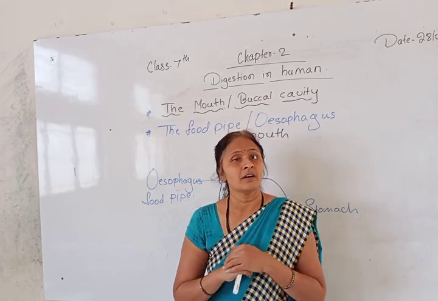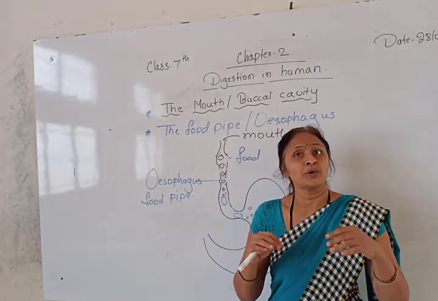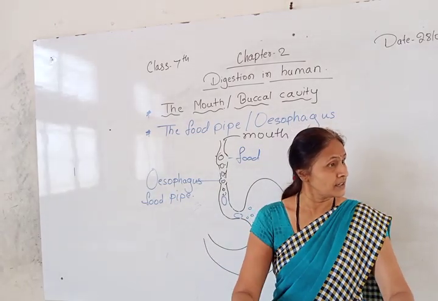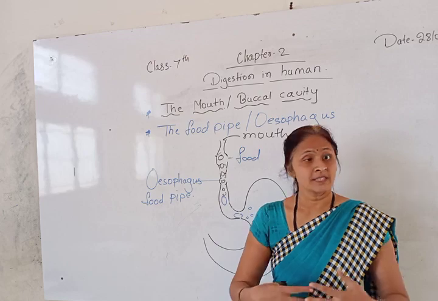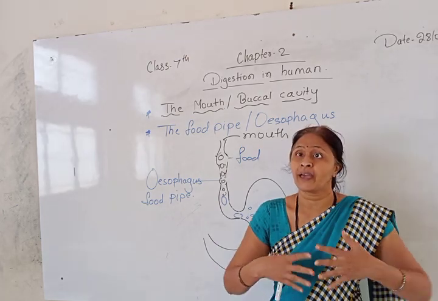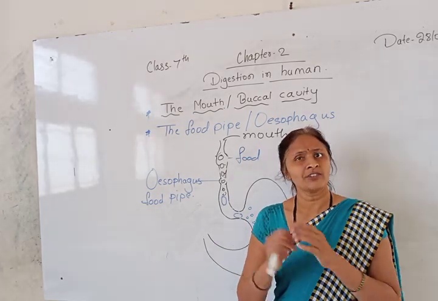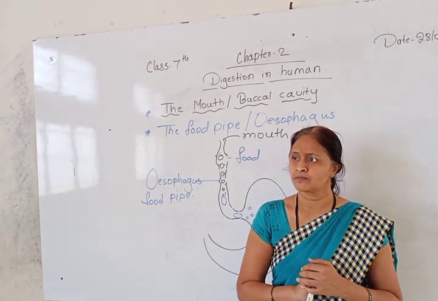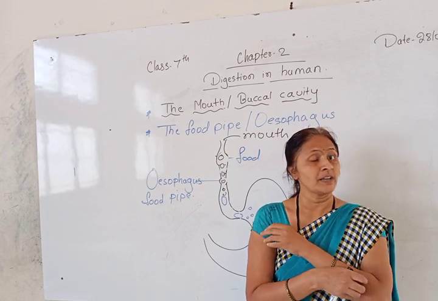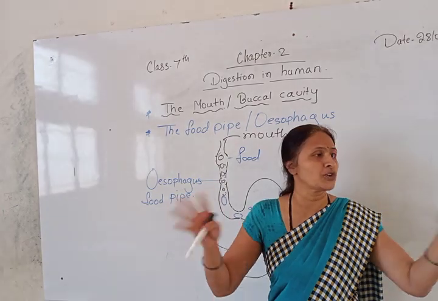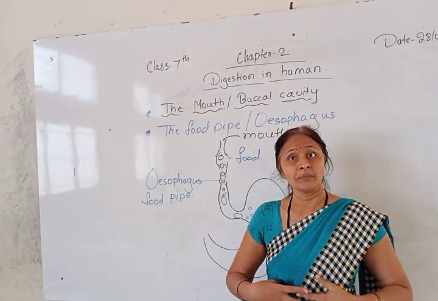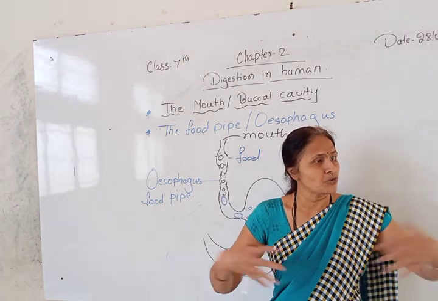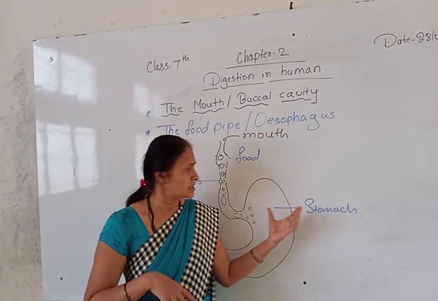Have you seen the mothers who are going to give birth to babies? How big their stomach gets, it is too big. That stomach bag can be stretched that much, and after the birth of the baby, it will come back to the original position. Another small example: if you eat too much food, you can see the stomach size becomes a little bit bigger, because too much food is stored in the stomach.